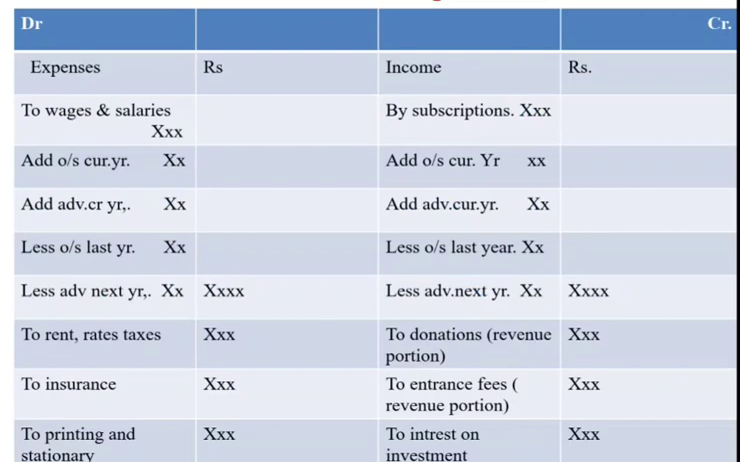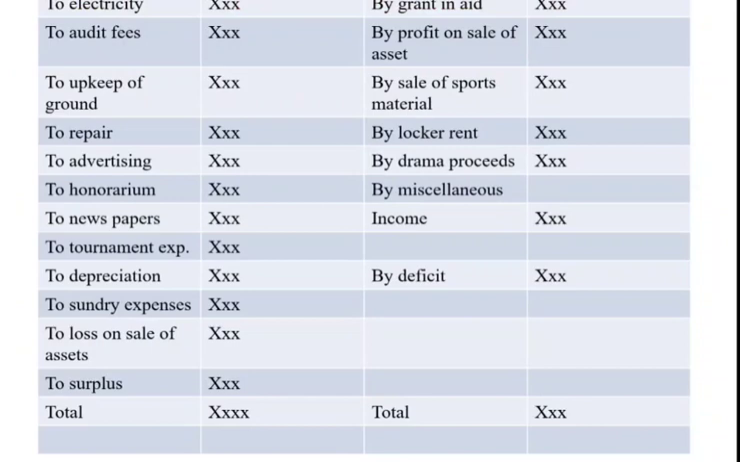Similarly, we have rent, rates and taxes, insurance, printing and stationery, postage, telephone expenses, electricity charges, audit fees, upkeep of ground, repairs, advertising, honorarium, subscriptions to newspapers, tournament expenses, depreciation, loss on sale of assets, sundry expenses, etc. And the difference between expenses and incomes will be the surplus. If incomes are more than the expenses, it is treated as surplus, which is known as profit.